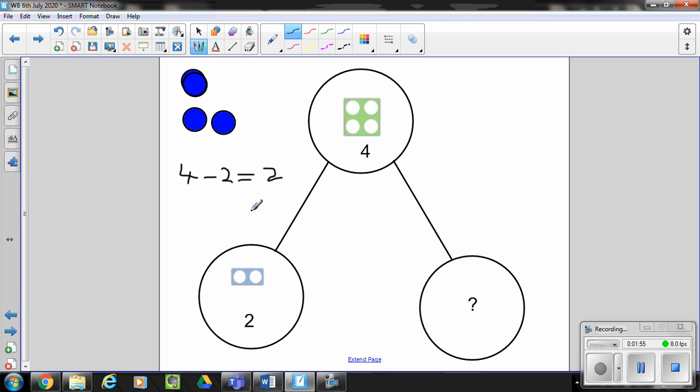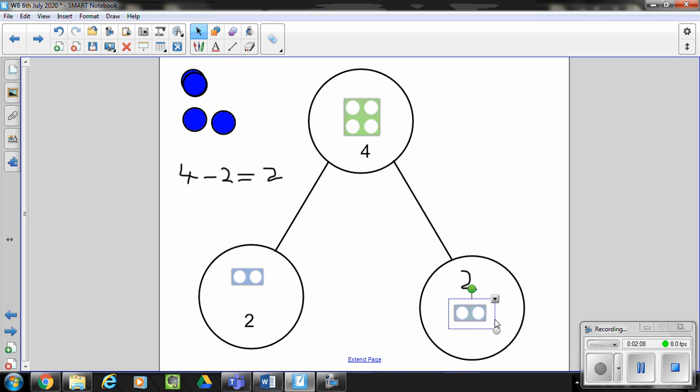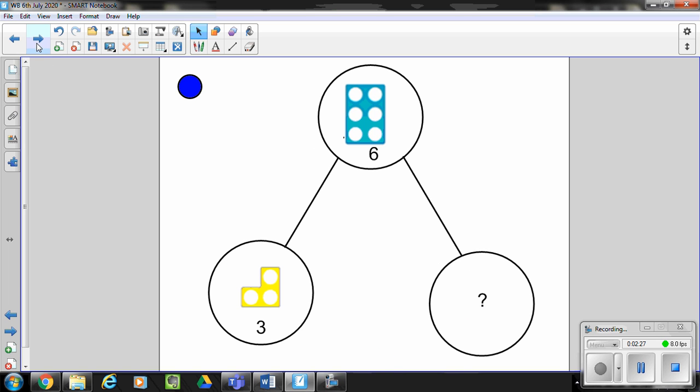4 is my whole, 2 is a part, and 2 is my other part. And I can check that by putting both of the parts up into the whole. 2 and 2 is 4. So 4 is my whole, 2 is a part, and 2 is a part. Let's have a go at another one.